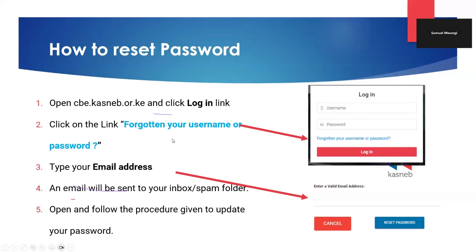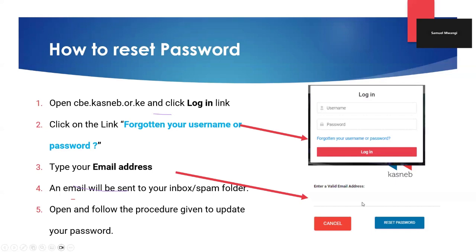And of course, on that page, it will prompt you to input an email. And you can see down here, whereby you'll be required to type in your email. And then you click on reset password. Once you click on reset password, an email will be sent to your inbox. That's to the email that you'll have provided in here.